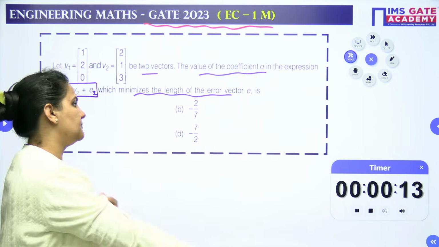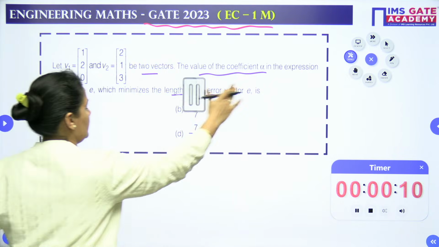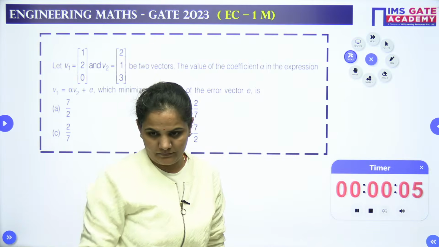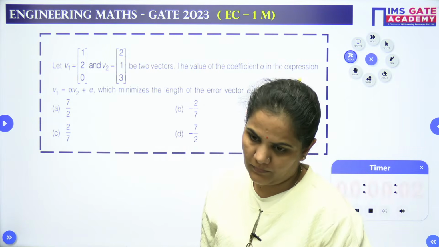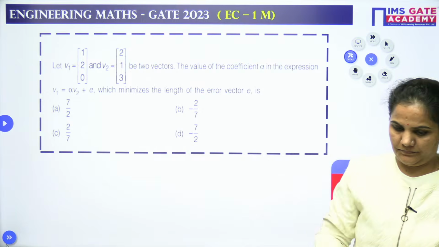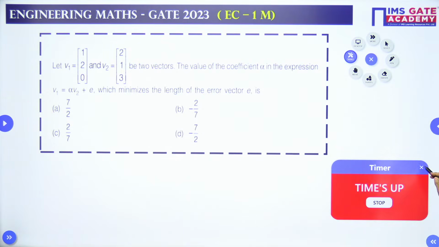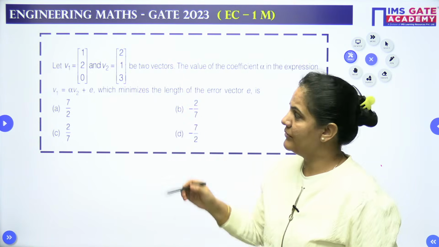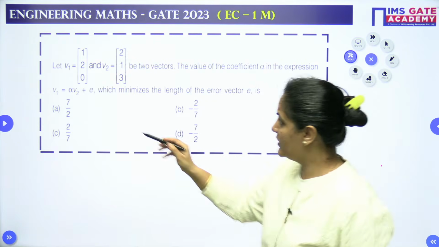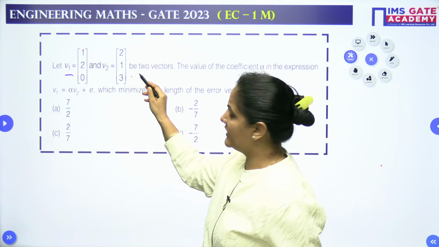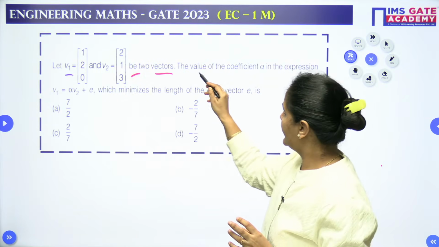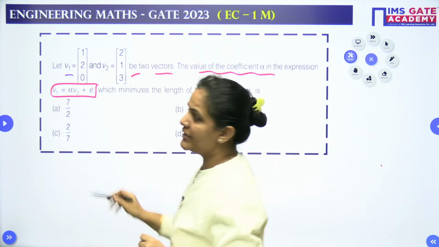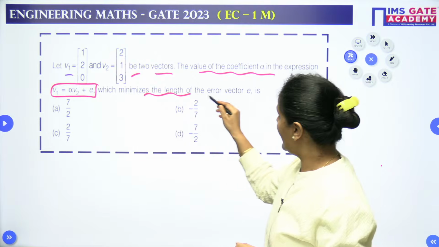Yes, dear students. Let's deal with the question. This question is from linear algebra. If I talk about the weightage, this is a 1 mark question. Let vector v1 be [1 2 0] and another vector v2 be [2 1 0], two vectors. The value of the coefficient alpha in the expression v1 = alpha v2 + e, which minimizes the length of the error vector.